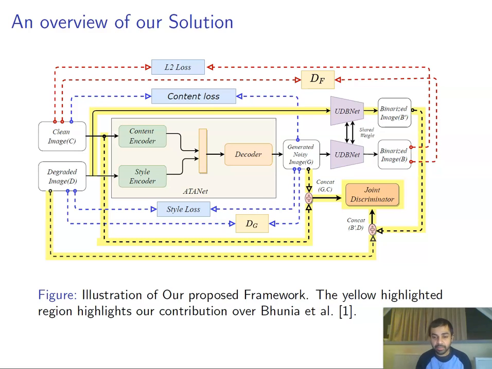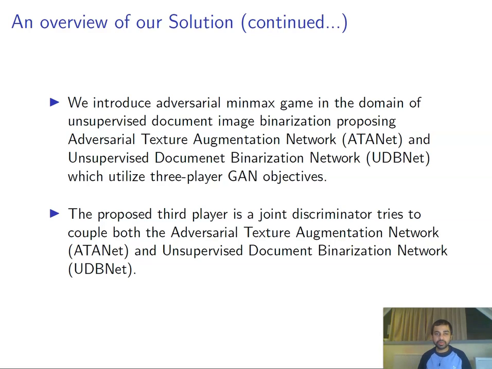We first present a schematic representation of our solution, where the yellow highlighted region depicts our contribution over Bhunia et al. Our solution basically consists of an adversarial texture augmentation network, or ATNet, and an unsupervised document binarization network, or UDBNet, which are involved in a three-player GAN objective. The third player is a joint discriminator that tries to couple the ATNet with the UDBNet.